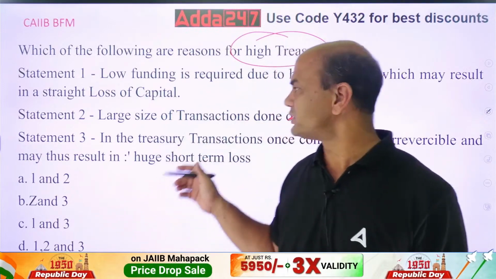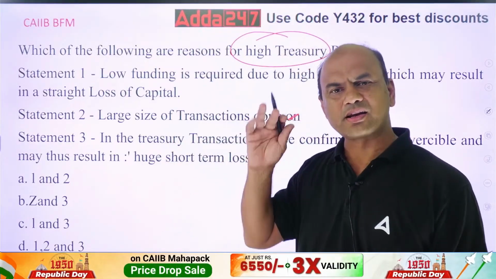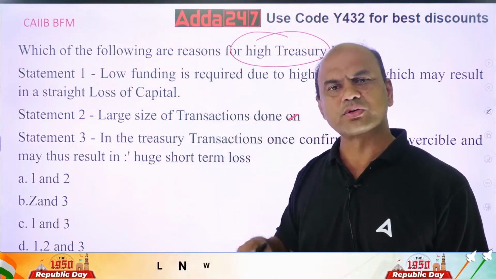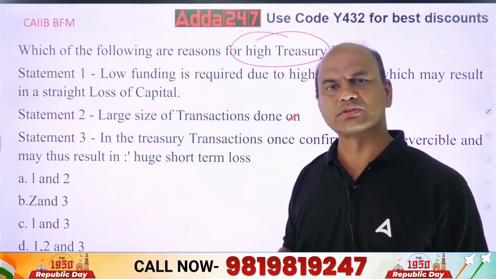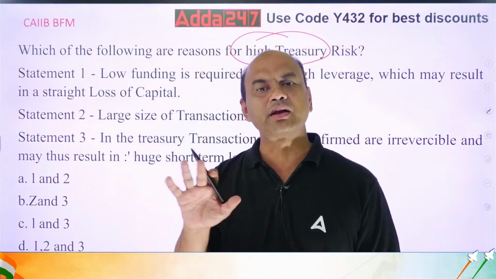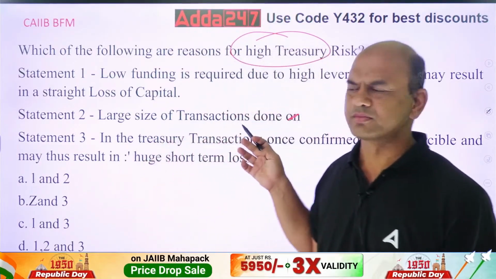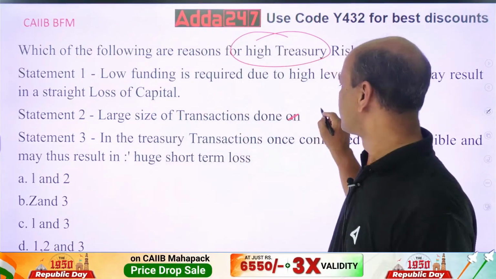And the amounts are what? Large size of transactions. Treasury transactions deal in the range of 500 crores, 1000 crores, 100 crores. The figure starts from crores and generally it's 100 crores minimum. So that's why this is huge. So 2 is also true.